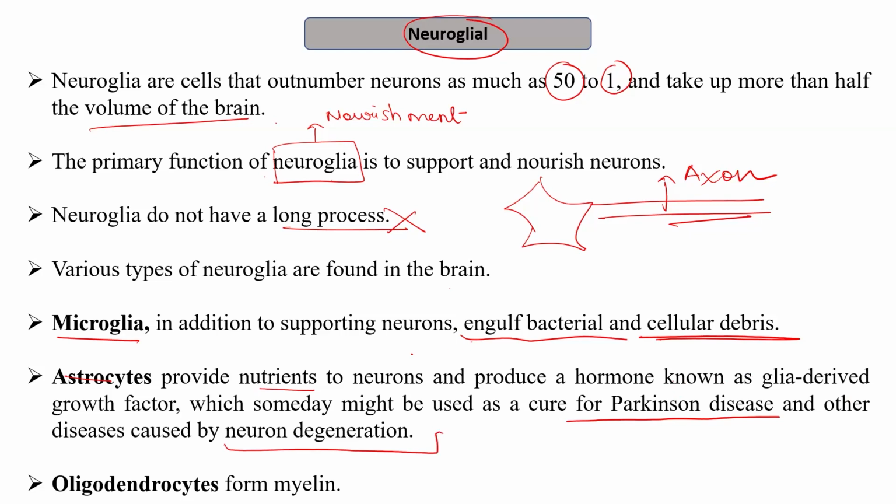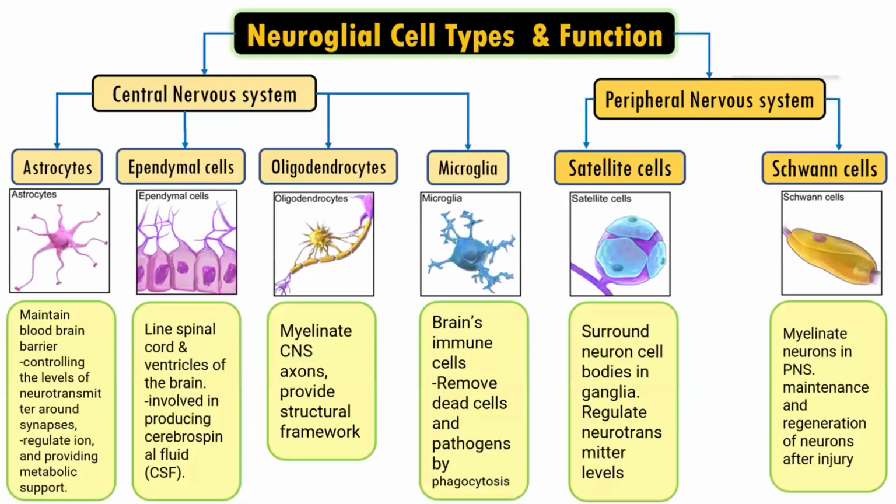So scientists are now focusing on this hormone, the glial-derived growth factor, which is produced by the astrocytes. Then we have oligodendrocytes that form the myelin. So this is the classification of the different neuroglial cells and their functions.